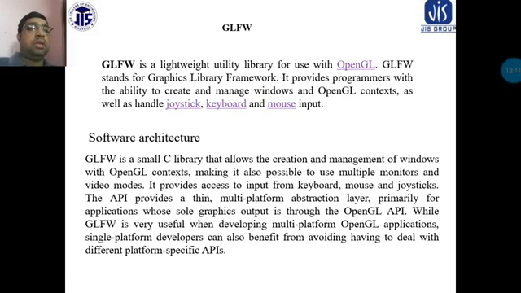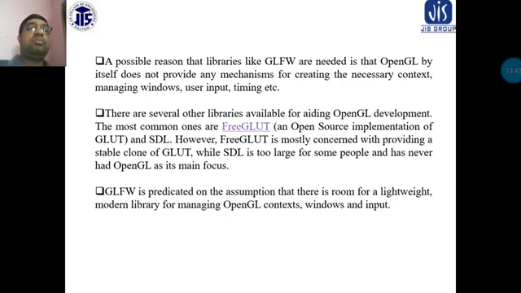GLFW is a small C library that allows the creation and management of windows. The sole graphics output is through the OpenGL API, while GLFW is very useful in developing multi-platform OpenGL applications. Single platform developers can also benefit from avoiding having to deal with the different platform specific APIs.